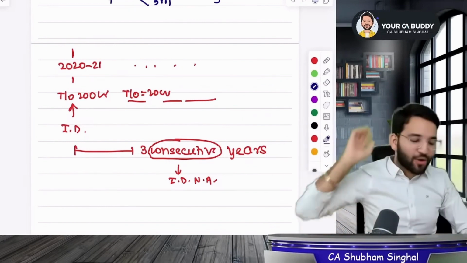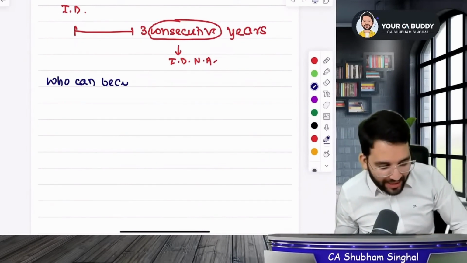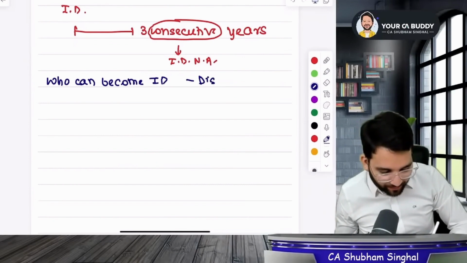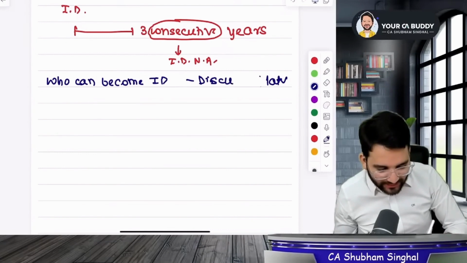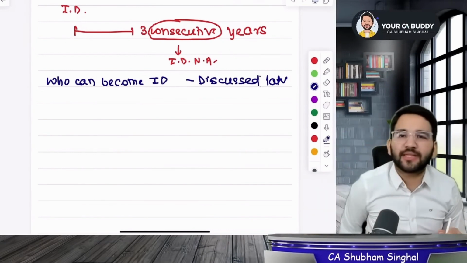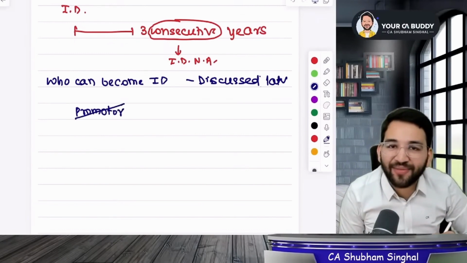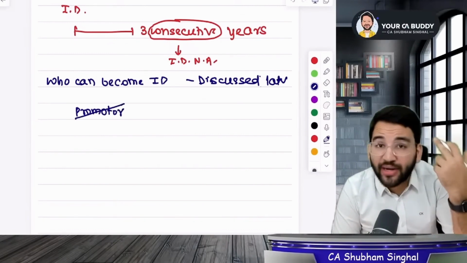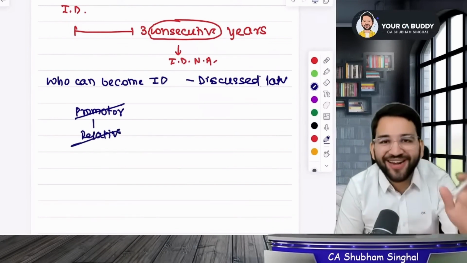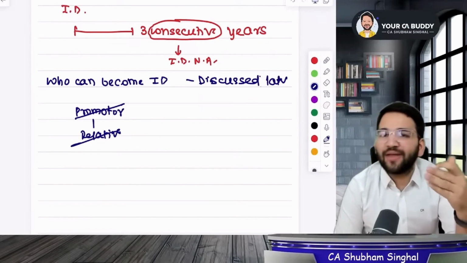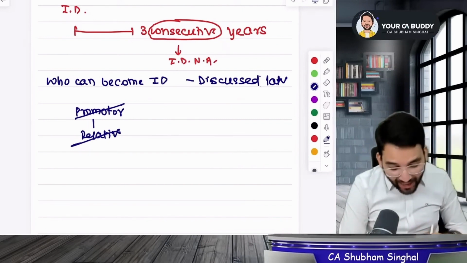So now who can become an independent director? We will discuss that later. We will read it ahead, students, but there are many basic questions, basic concepts, like who can become independent director. A promoter of the company cannot become the independent director. A promoter of Reliance, for example, is Mukesh Ambani. So Mukesh Ambani and his entire family or any of his relatives cannot become an independent director. Students, there are many qualifications which we will learn in tomorrow's class. In today's class, we will learn basics, okay? Now we are proceeding ahead.